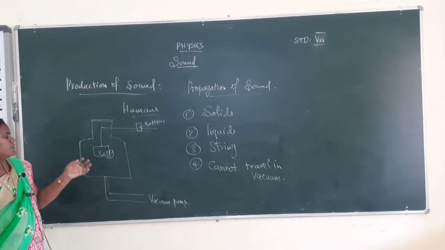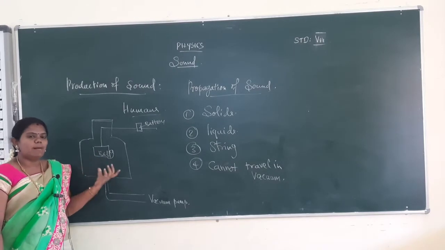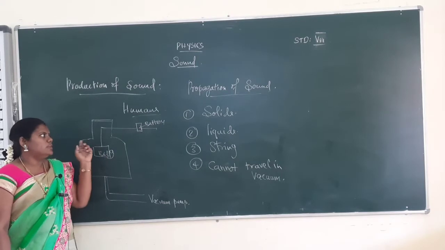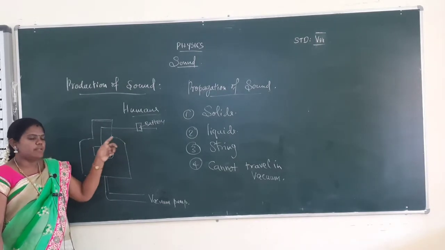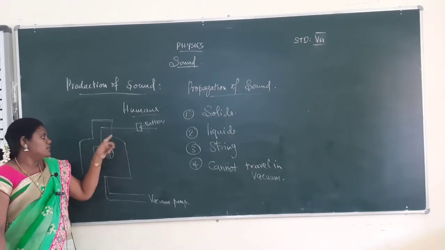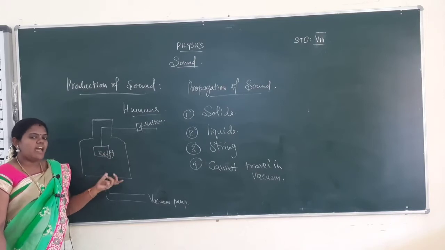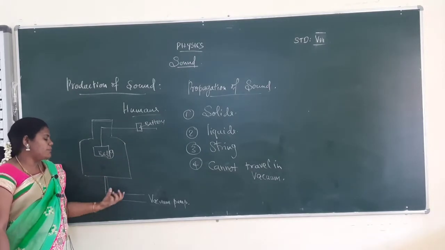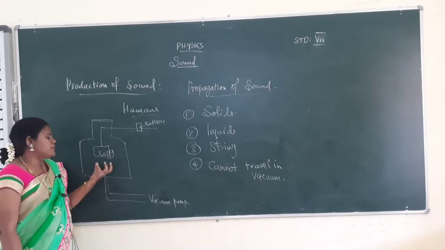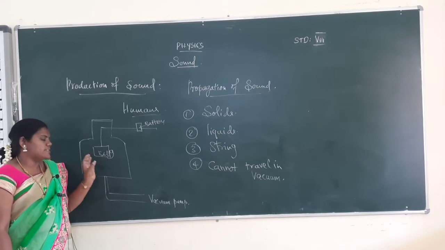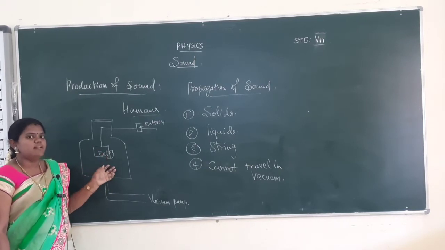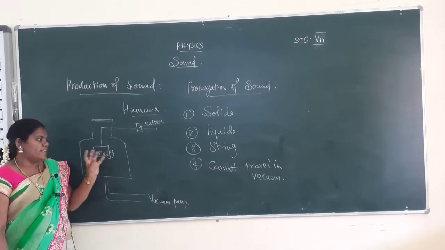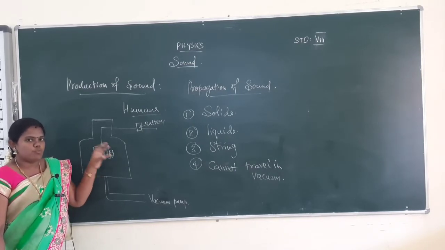Using the bell jar experiment, we keep the bell inside the jar and connect a battery to the bell. The battery is on, the bell rings, and with air the bell sound is heard outside. Using the vacuum pump, the air is completely extracted from the jar. Then the bell sound is not heard because no air is there. Only vacuum is there, so sound cannot travel through vacuum.